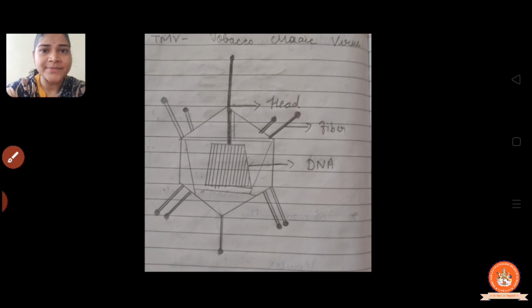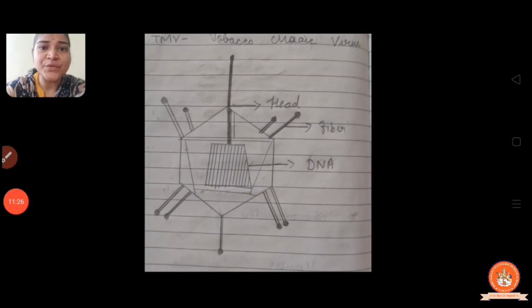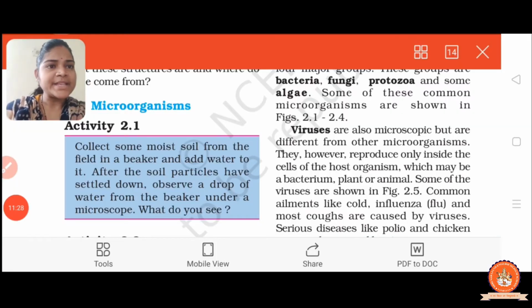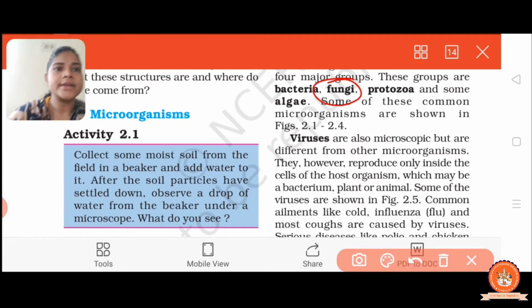properly. Now the next we have is fungi. Now let us discuss fungi. So fungi are non-green plants. They don't have the green pigment, chlorophyll.